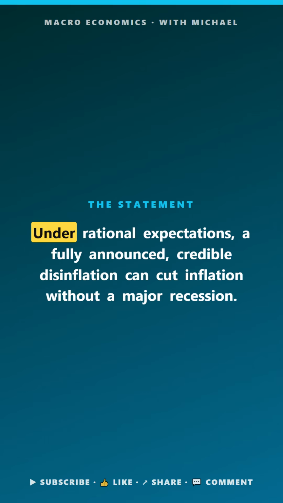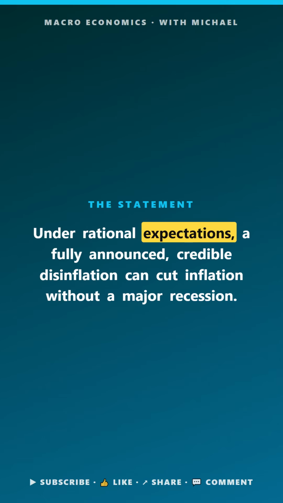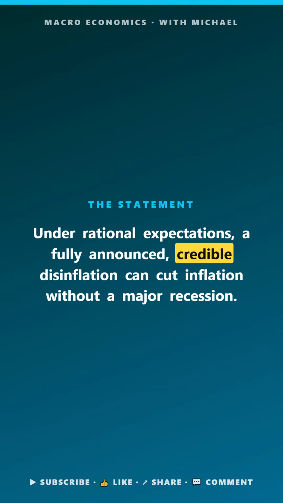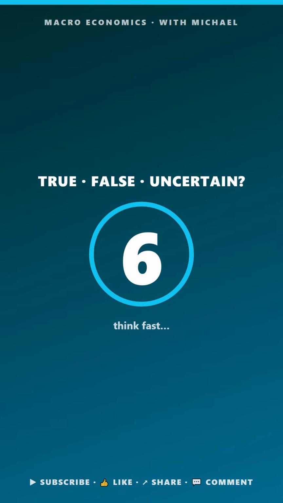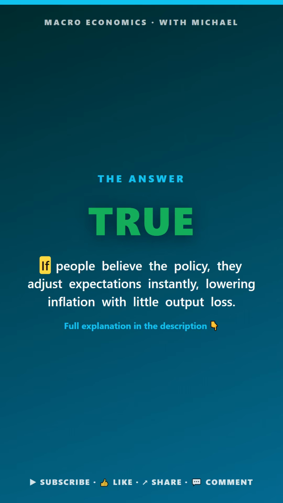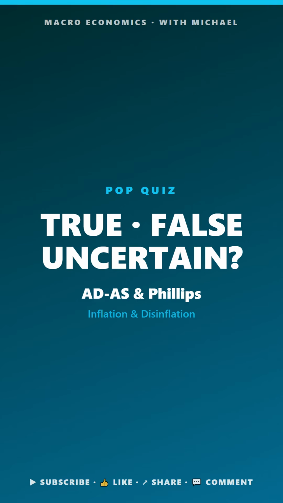Macro pop quiz. ADS and Phillips. True, false, or uncertain. Under rational expectations, a fully announced, credible disinflation can cut inflation without a major recession. The answer is true. If people believe the policy, they adjust expectations instantly, lowering inflation with little output loss.